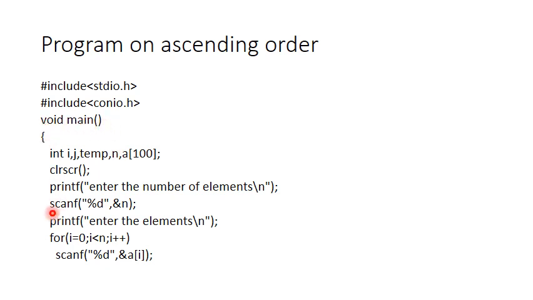Therefore, the formatted input function will be used, which is expecting one value of type integer, and that value will be stored in the variable called n. Once he enters the value of n, I will ask the user to enter the elements for these n memory locations. That is, out of 100 he is using n memory locations, and now I want the elements to be stored in these n locations. For that, I will use a for loop, starting from 0 to n, incrementing the value of i by 1.